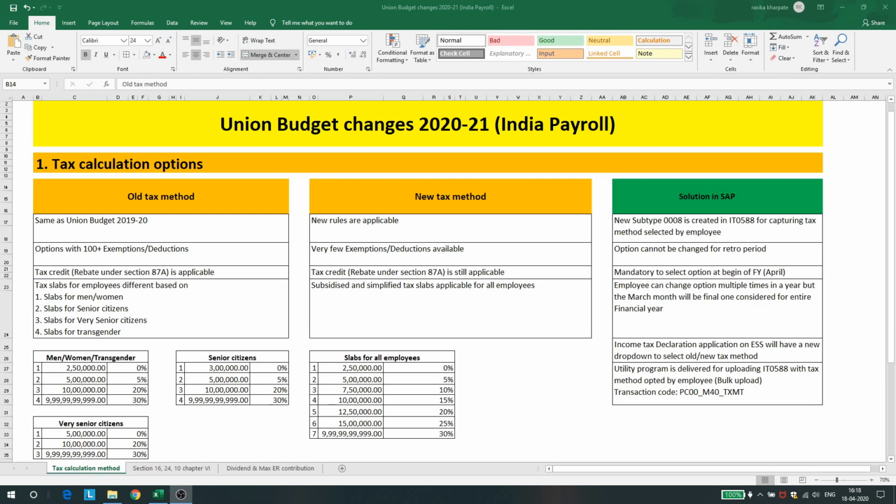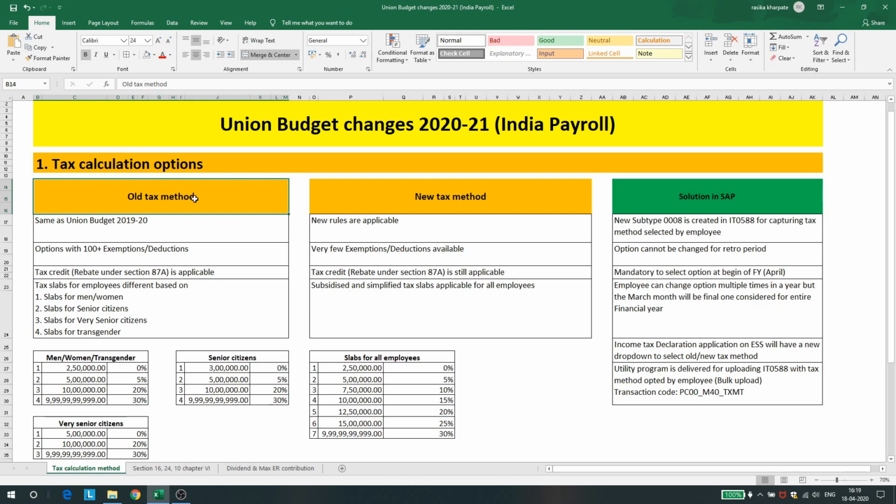So if at all the employee opts for the old tax method, all the tax slabs remain the same which were present in Union Budget 1920. So opting between these two options is the very important step that the employee must perform at the start of every financial year coming forward in order to set the taxation method for him for the entire year.